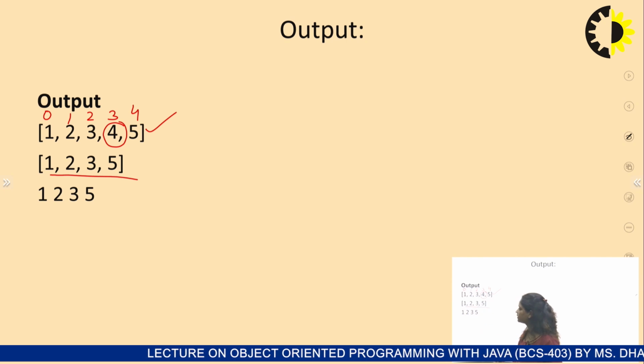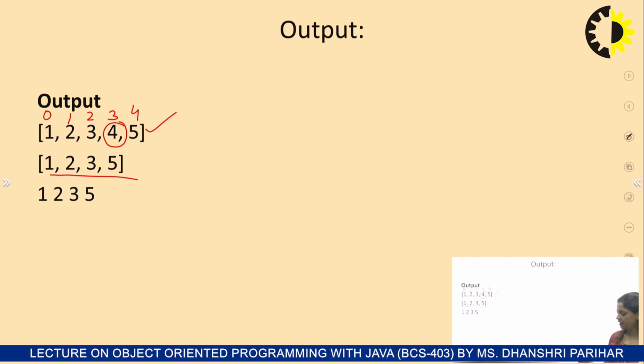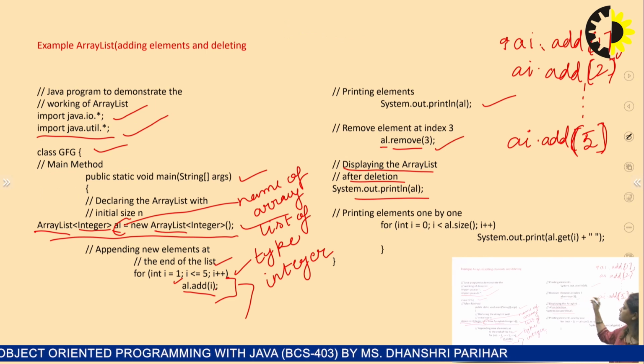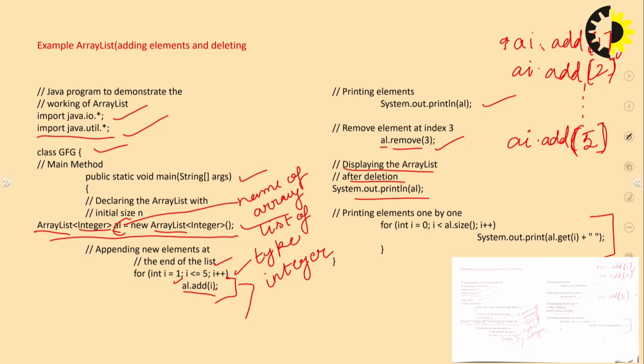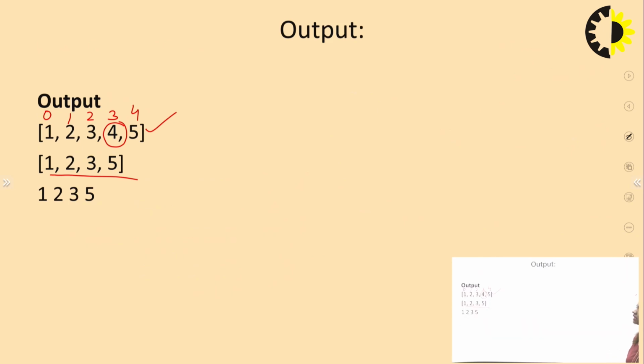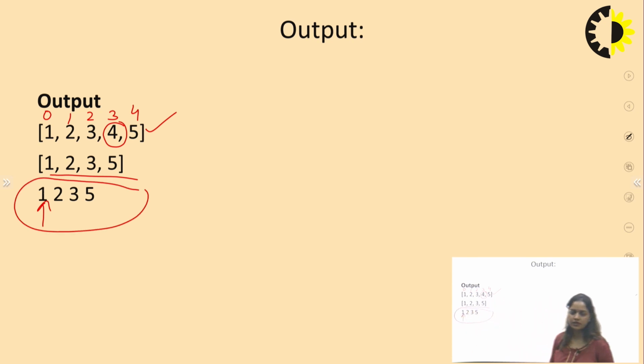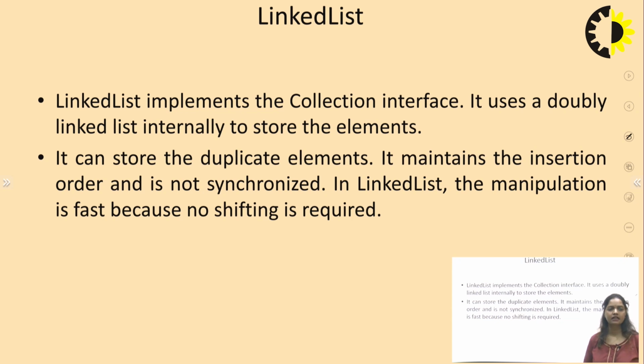So in the output we get 1, 2, 3, and the element at location 4 has already been removed by using the remove method on our ArrayList. Now last is again printing the size, or getting the element at each location like this. Here we are printing the individual elements of the list, not the list itself, using the iterable statement. So this is how we can add an element to an ArrayList or remove an element from it. Now next is LinkedList.